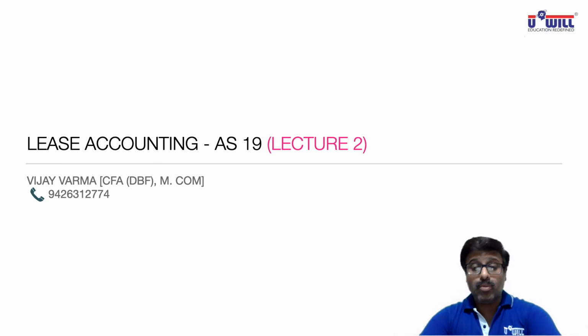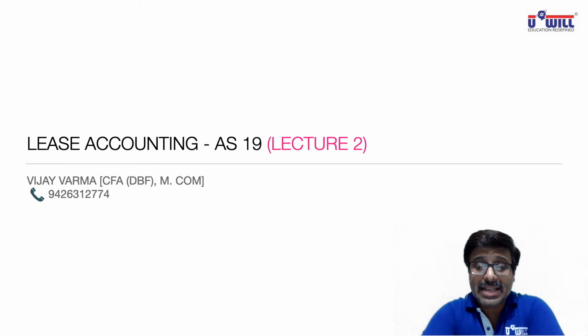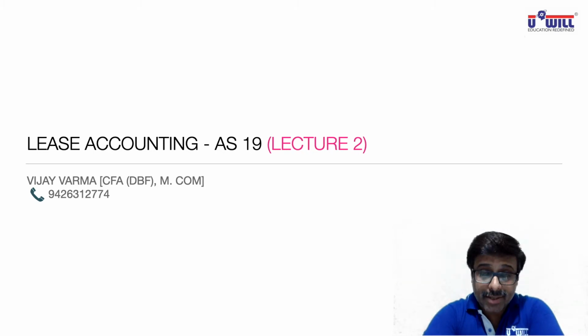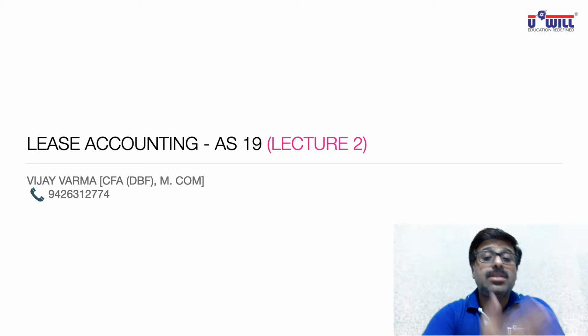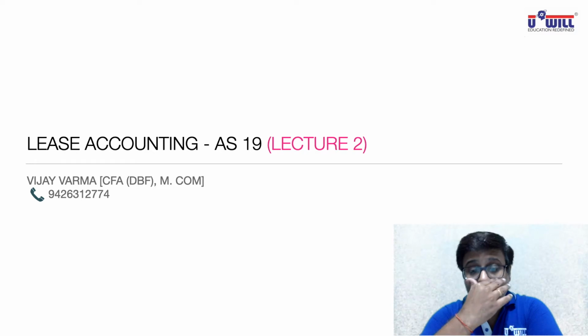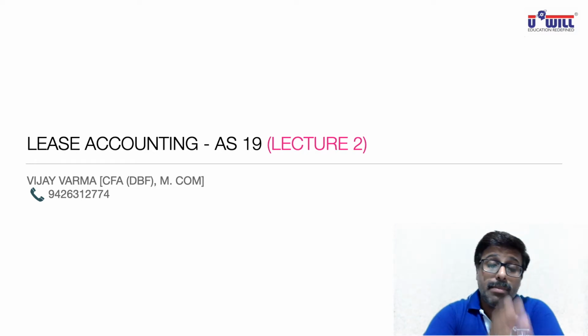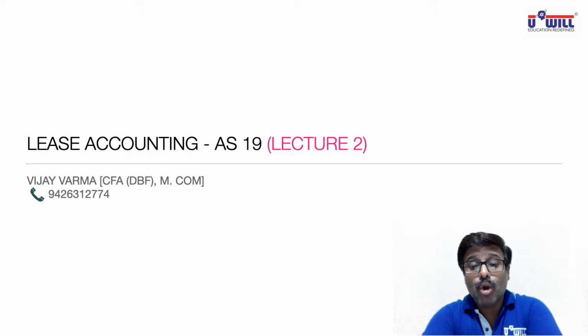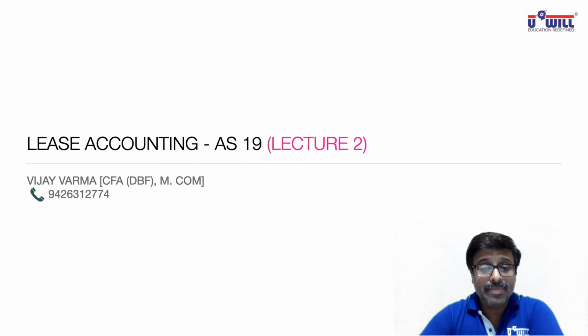Now in lecture 1 we studied the basic concept of lease. We studied what is a lease agreement, and the two types of lease, finance lease and operating lease. We studied various terms like guaranteed residual value, minimum lease payments from lessor's point of view, contingent rent. We proceed further in the theory in the same AS19 today, and today we'll see the accounting part also.